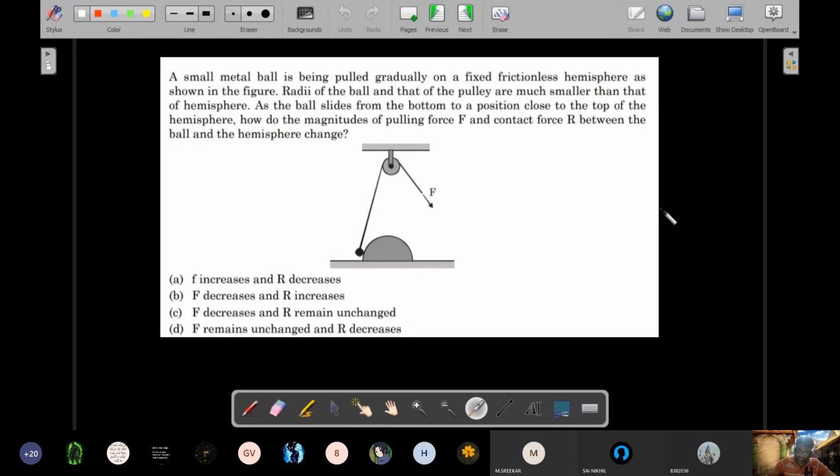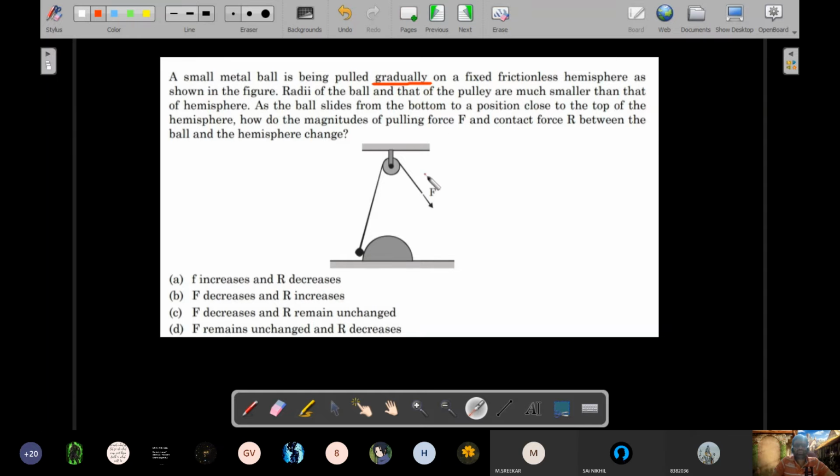This is another interesting question. There is a small metal ball which is being pulled gradually. Let me underline the important word, gradually, on a fixed frictionless hemisphere. Can you see? There is a fixed frictionless hemisphere, and the radii of the ball and that of the pulley are much smaller than that of the hemisphere, which means this is a point and this is also a point mass. As the ball slides from the bottom to the position close to the top, it is always sliding on it. It's not pulled off. So it always maintains its contact on this hemisphere, and this is being pulled very gradually here, so that every point is touched.